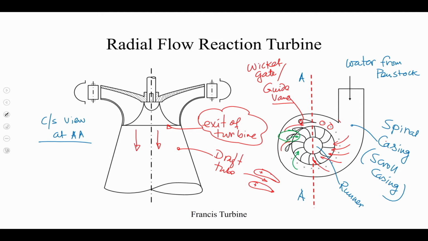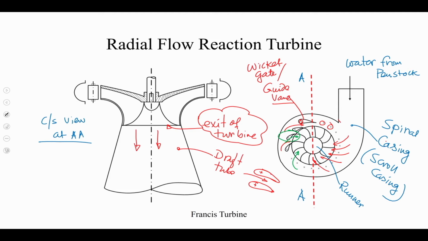Liquid is entering the blades of the runner through the passage formed between two consecutive guide vanes. When liquid goes into the blade, there will be a change in direction. So, there will be a change in momentum.